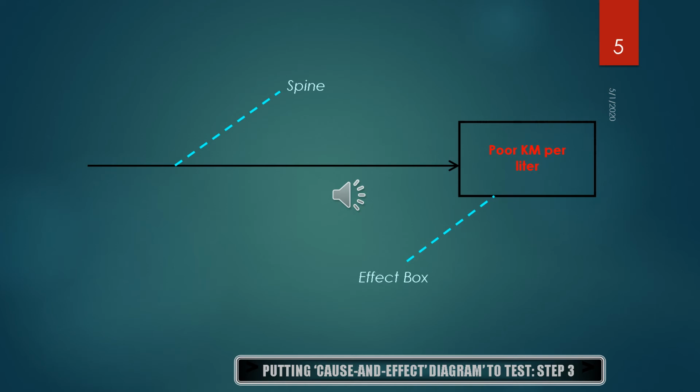Again, I remind you: first of all, draw a horizontal line pointing to the right, then write a brief description on the right side of the arrow, and draw a box around the description of the effect. You can see all that very clearly in this slide.